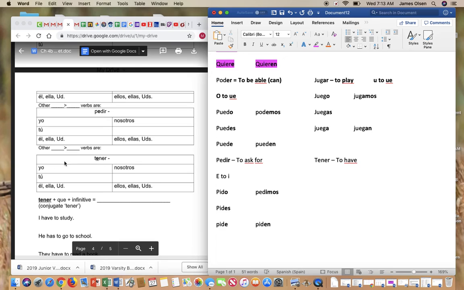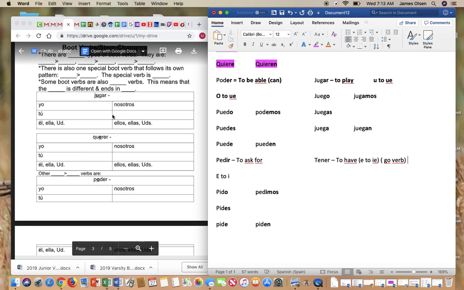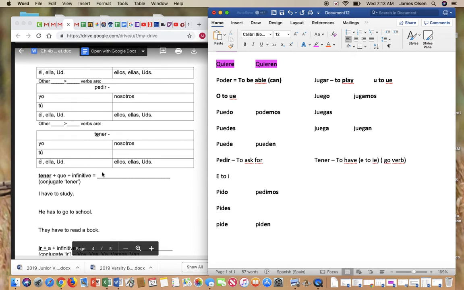Over here, I'm going to tell you it stem changes from E to IE, and it also is this new thing called a go verb. So write that over here too. E to IE, go verb. So according to our notes up here, that means that the yo form is different and ends in go. So let's look at what that looks like. You already know this verb, but now you're going to see why it is that way.